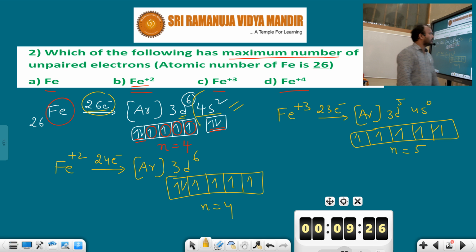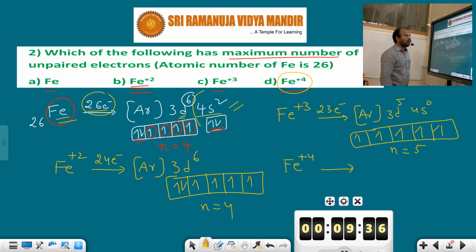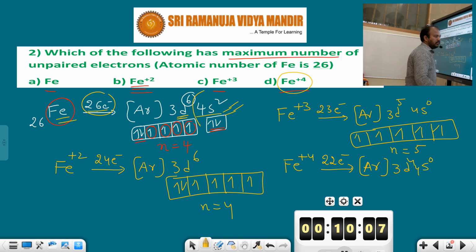Last but not least, Fe plus 4. How will it be formed? This iron atom loses 4 electrons. 26 electrons are there, and it loses 4, leaving 22 electrons. First of all, electrons are lost from the valence shell: 2 electrons are lost. The remaining 2 electrons are lost from the 3d subshell. So now 3d contains 4 electrons: 3d4, 4s0.